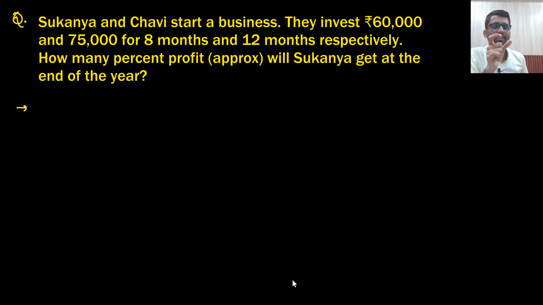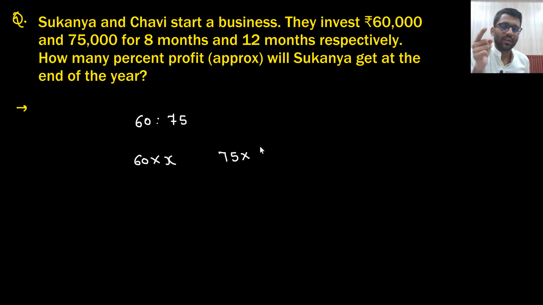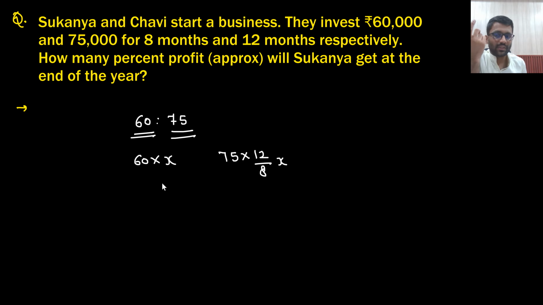Sukanya and Chavi started a business. They invested 60,000 and 70,000. So they should get the benefit in 60:70. But she invested for 8 months only and she invested for 12 months. Basically, if she has invested for X time, then this girl has invested for 12/8 times of her. Her investment was 60k, her investment was 70k. Okay, that is fine. But time also matters, no? She invested for 8 months and she invested for 12 months.